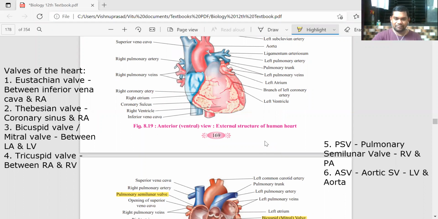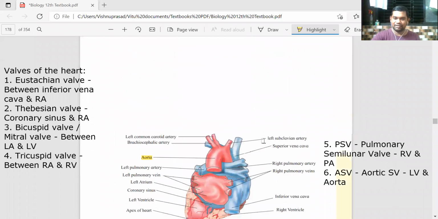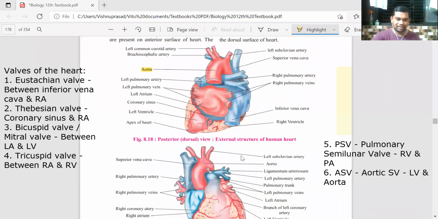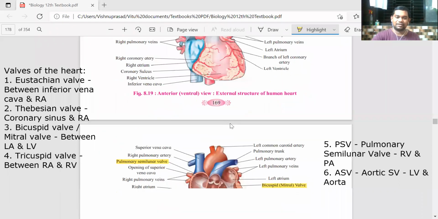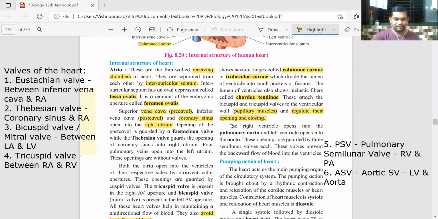Okay, so the network issue has been troubling again. So we have completed the structure of the heart fully, the internal and the external structure in detail. In the next session, we'll be discussing about the functioning and the working of the heart and continuing with blood vessels, lymphatic system, which will be the end of circulation. Thank you.